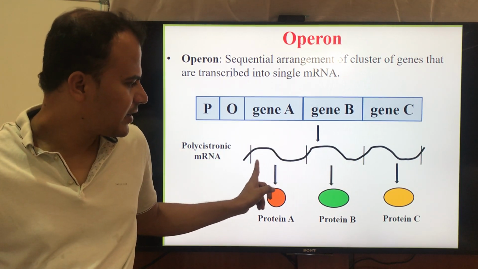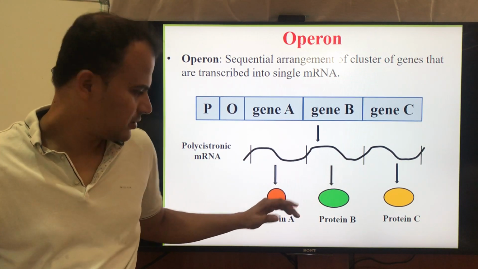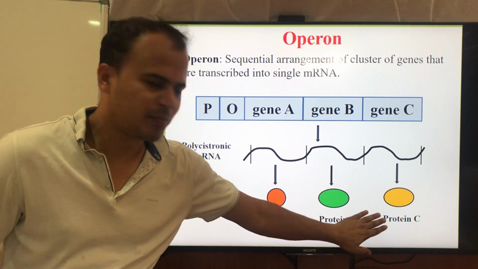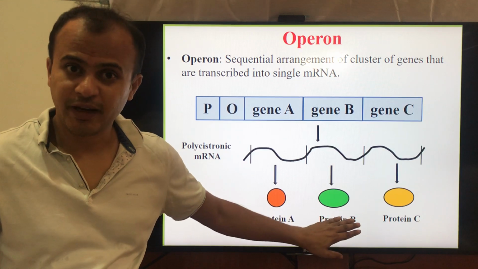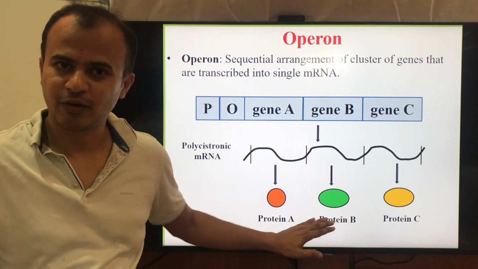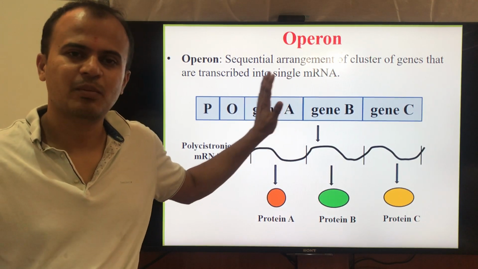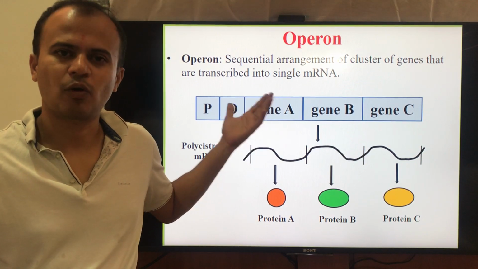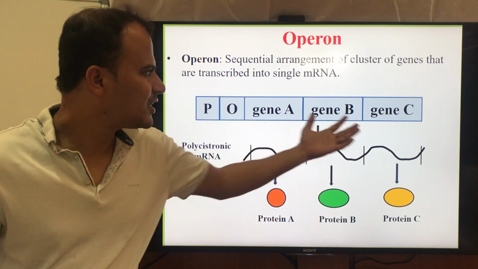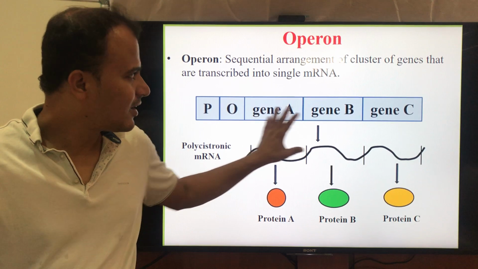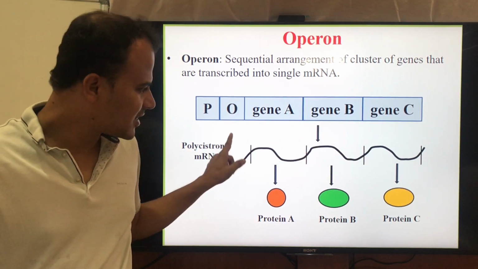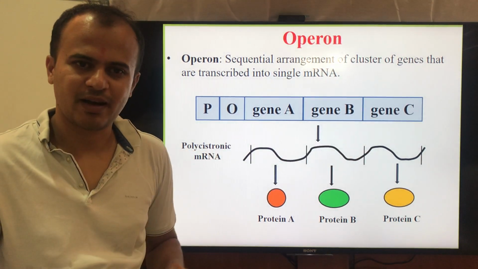This single mRNA, when it undergoes translation, produces three different proteins, which is very unusual in the case of the eukaryotes. This is nothing but the operon. Operon means the sequential arrangement of a cluster of genes that are transcribed into a single mRNA.